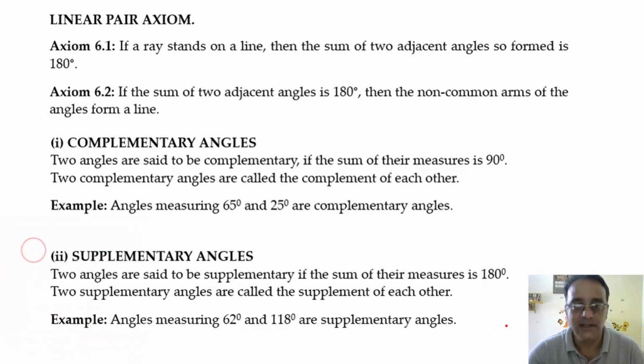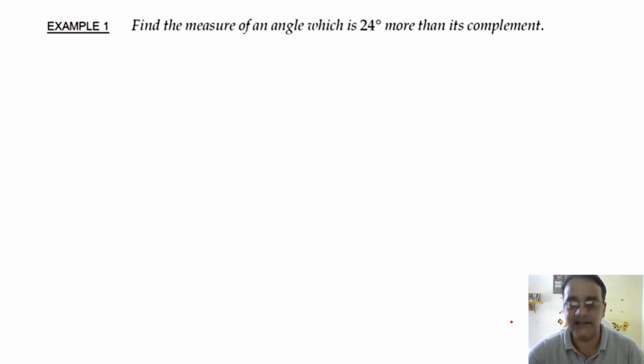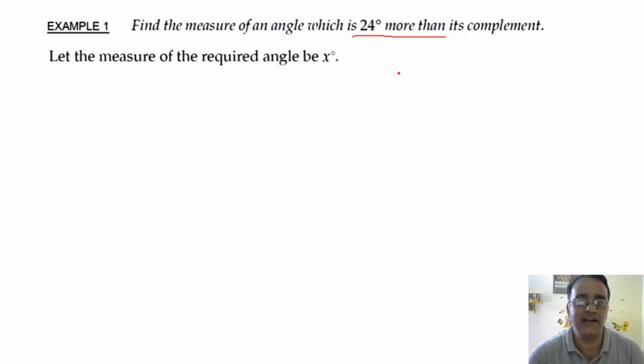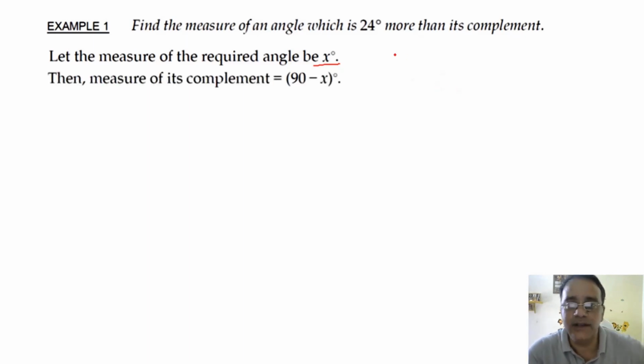No, sir. Okay, now we'll move towards the questions based on complementary angles and supplementary angles. So let us start with the question. I will take one example only. Find the measure of an angle which is 24 degree more than its complement. 24 degree more than. So we'll take, let the angle be x. Okay, let the measure of the required angle be x degree. The measure of its complement is 90 minus x. Now in the question it is given that measure of angle which is 24 more than its complement, and we took measure of angle x.